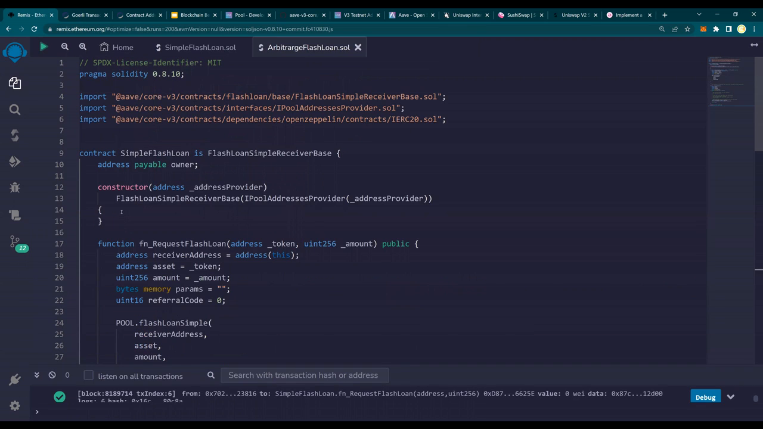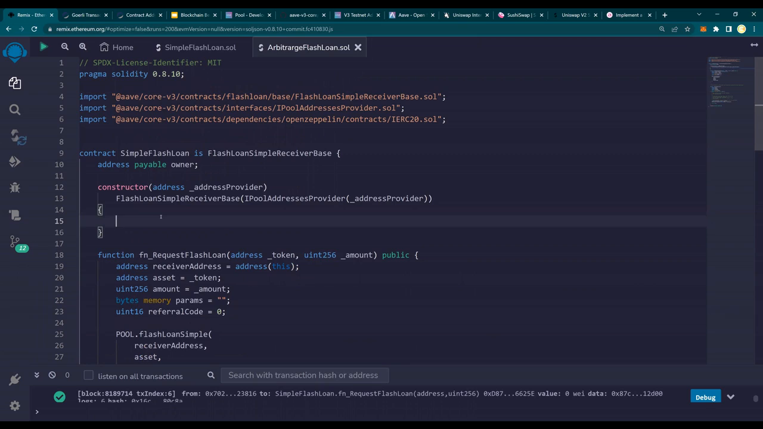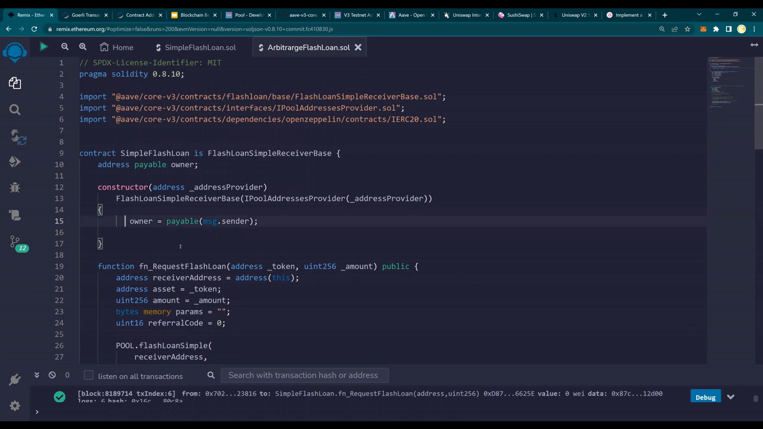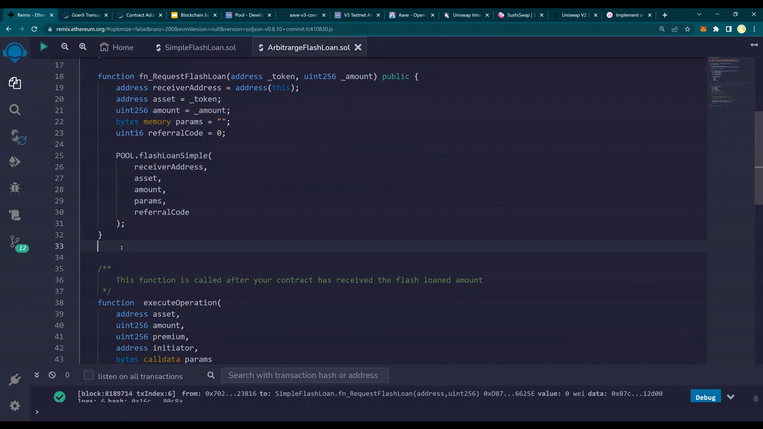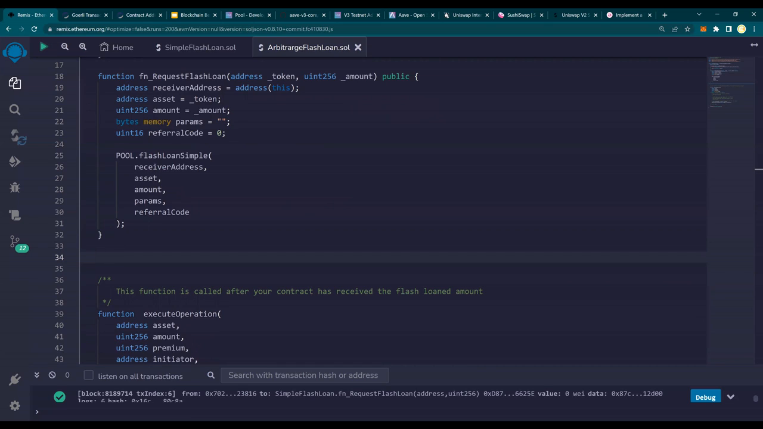The first one, I'm going to make an owner. So we are going to create that owner in the constructor. So I'm going to say owner equals payable. So I'm saying that whoever deploys the contract would be the owner. And then I'm going to create a function for arbitrage. So it's a very, very simple function for arbitrage.